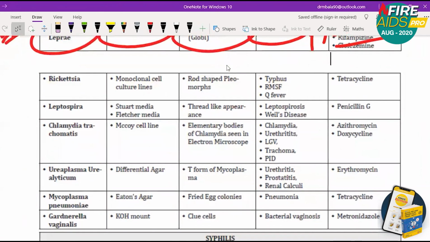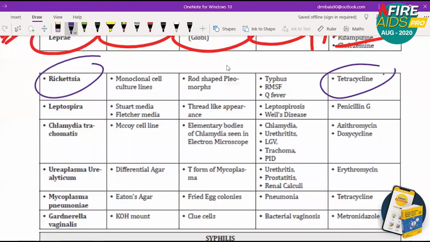Okay, the next is rickettsia. Rickettsia is very important. The first important MCQ that you often get is tetracycline. Rickettsia is a huge topic, and a lot of different types are there, so I cannot discuss all the types right now. Typhus, Rocky Mountain spotted fever, and Q fever are some of the things that you need to know.